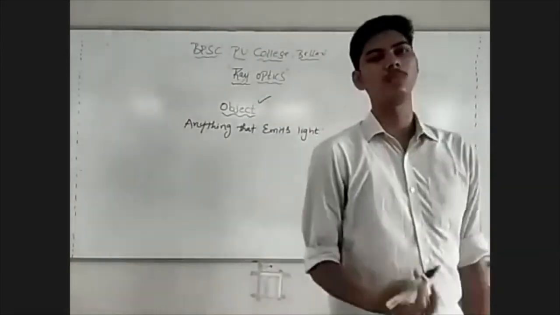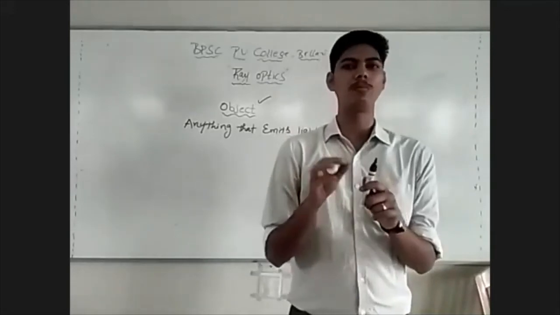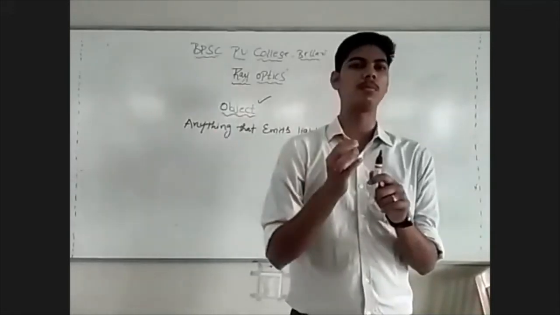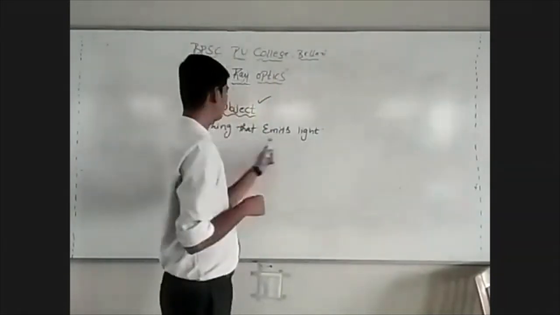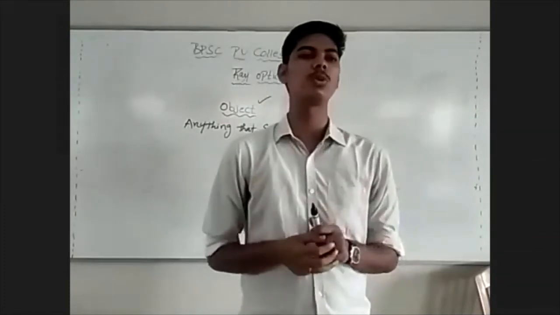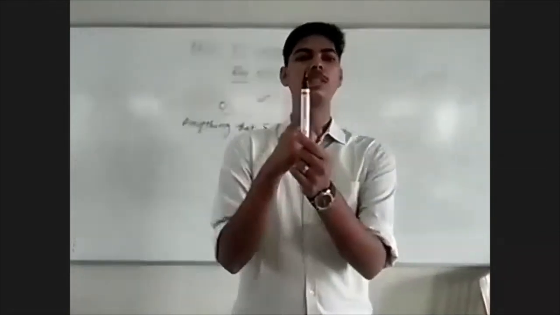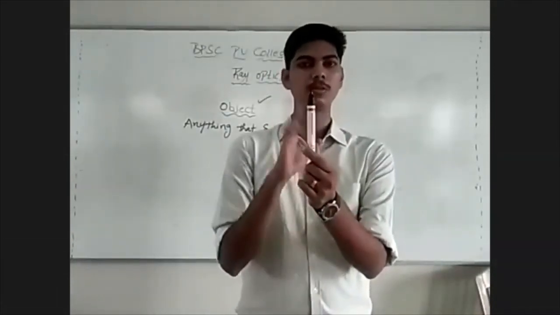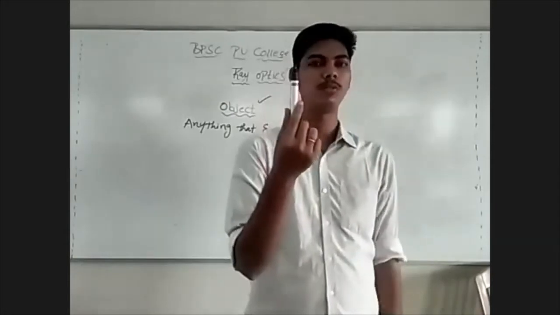That object may emit its own light, or that object may be visible because light from some other source is incident on it. An object is something which emits light, and it is not compulsory that it must be a luminous source or a non-luminous source. Even this pen can be an object. This object can be seen, it is visible to us. This pen is visible to us, isn't it?